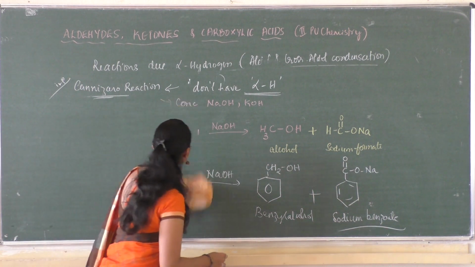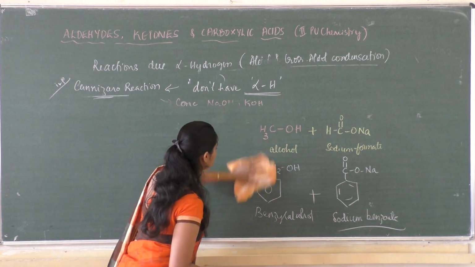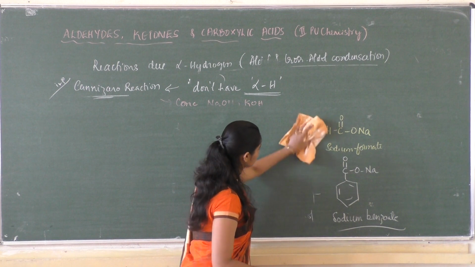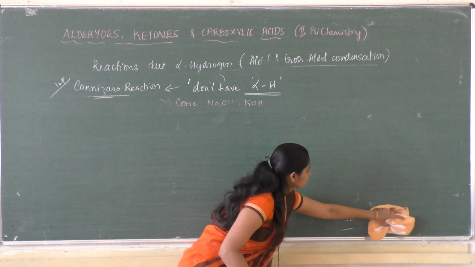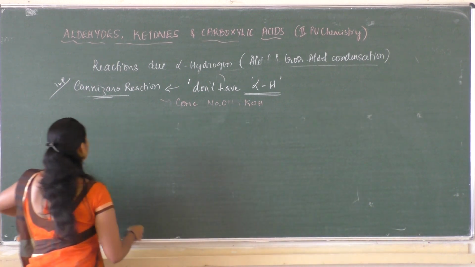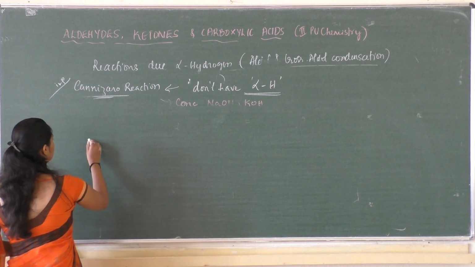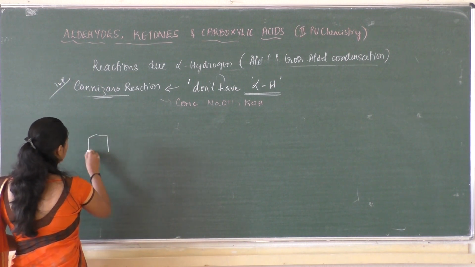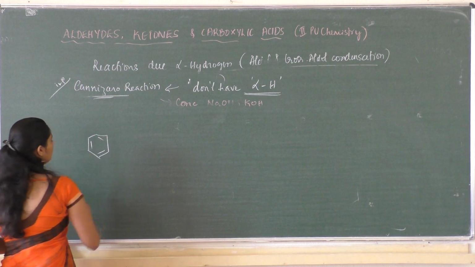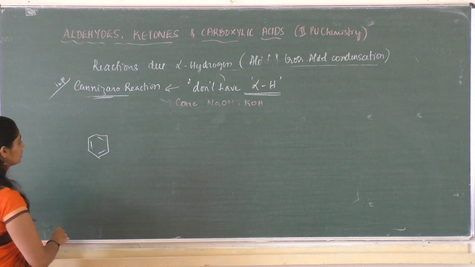And then the last reaction, that is the electrophilic substitution reaction of aldehyde and ketone. Aromatic aldehydes undergo electrophilic substitution reaction.